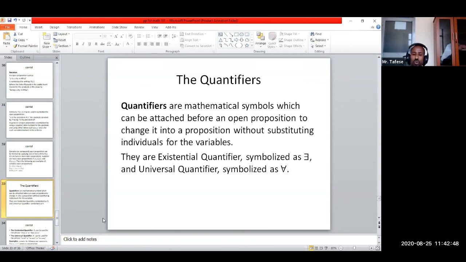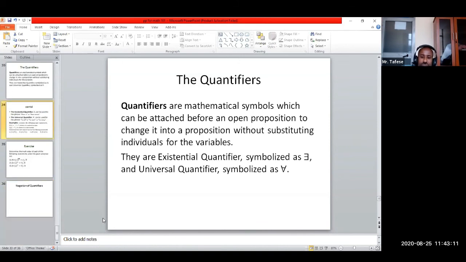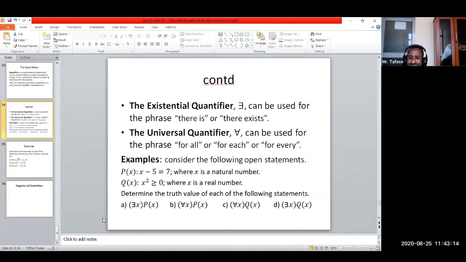Quantifiers are usually categorized under two categories or classifications. The existential quantifier, whose symbol is an inverted capital letter E, and the universal quantifier, which is symbolized as an inverted capital A. The existential quantifier can be used for the phrase "there is" or "there exists."